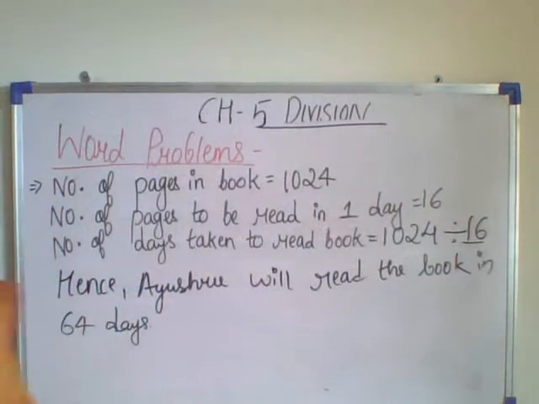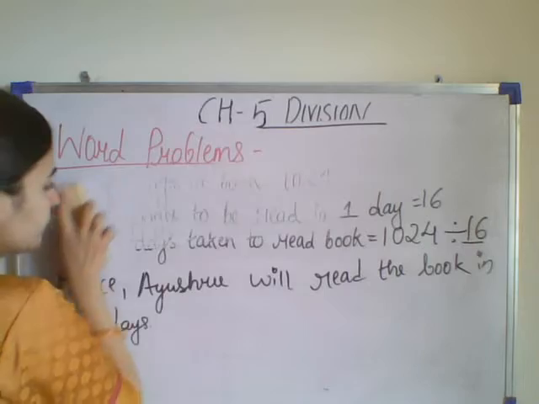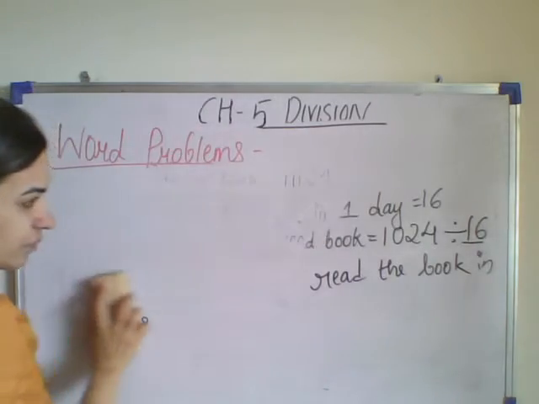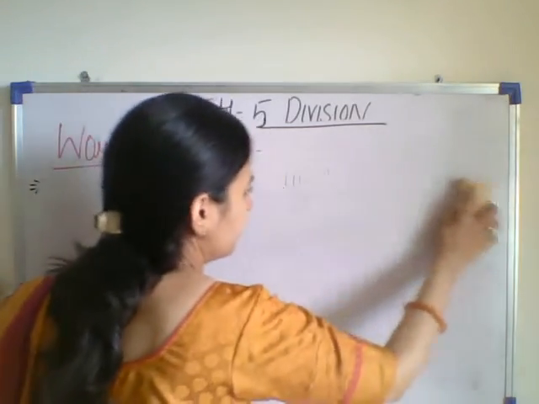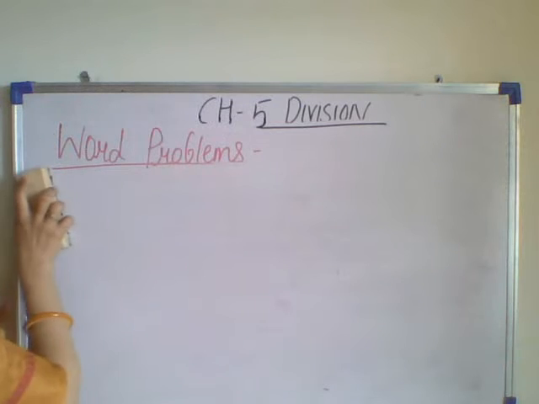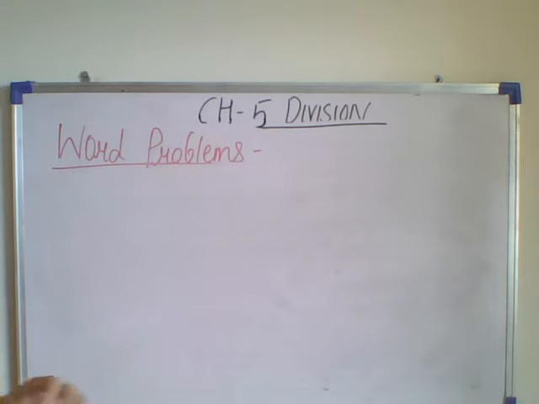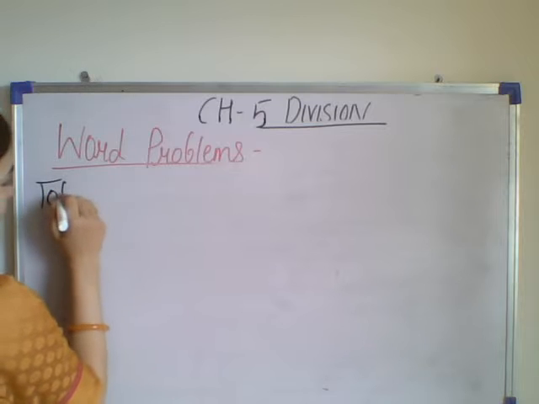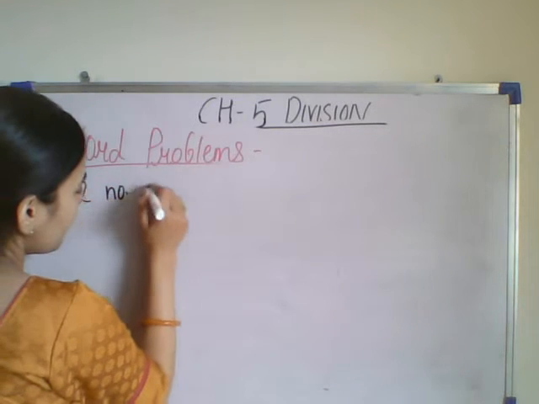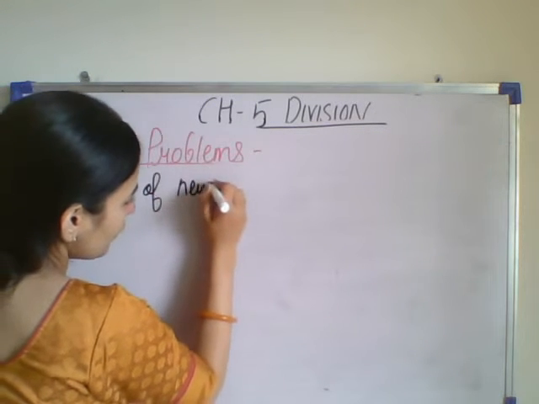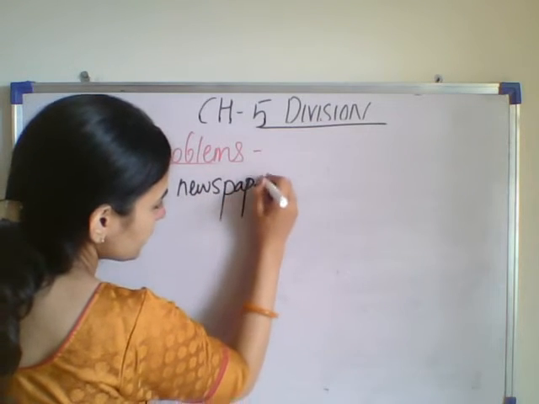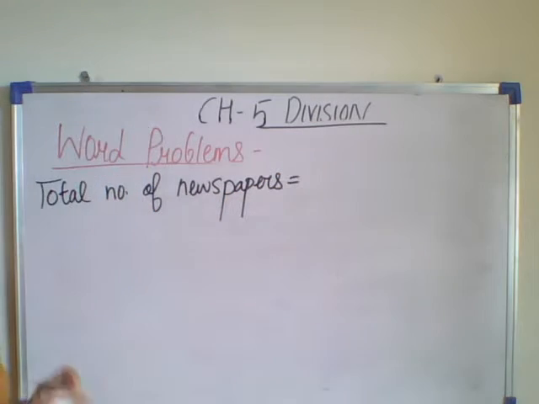Now let us do the second word problem. The second word problem is: there are 5000 newspapers. So the total number of newspapers is given. How many newspapers are there?